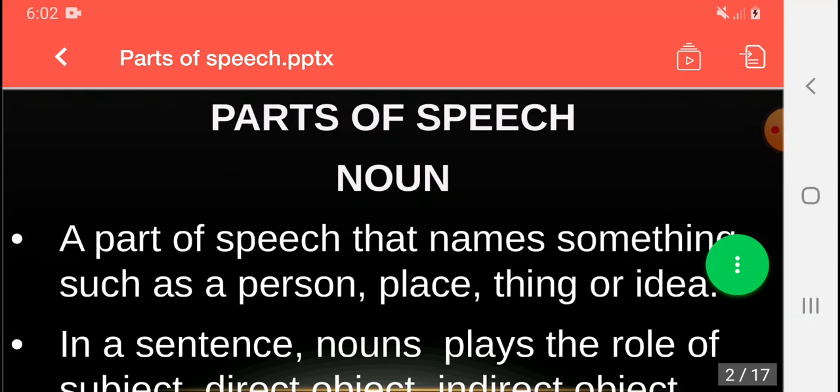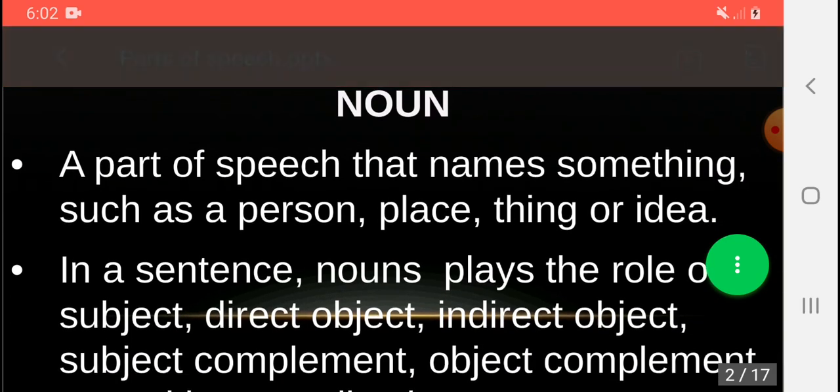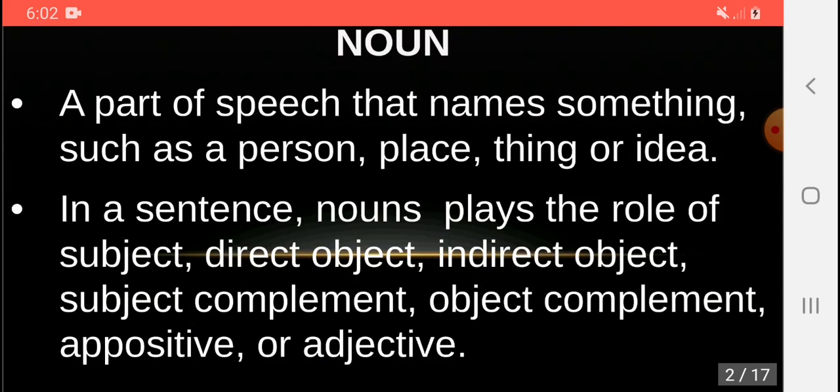Today we are starting our discussion on the parts of speech. The first part of speech is noun. Noun is a part of speech that names something, such as a person, place, thing, or idea. In a sentence, noun plays the role of subject, direct object, indirect object, subject complement, object complement, appositive, or adjective.